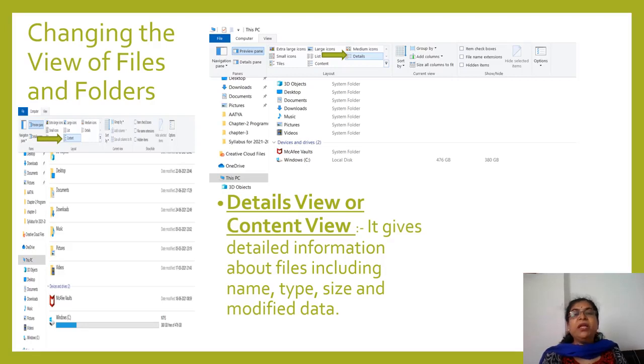Like this, many different options are available. So you can have those options and you can change it. Okay.